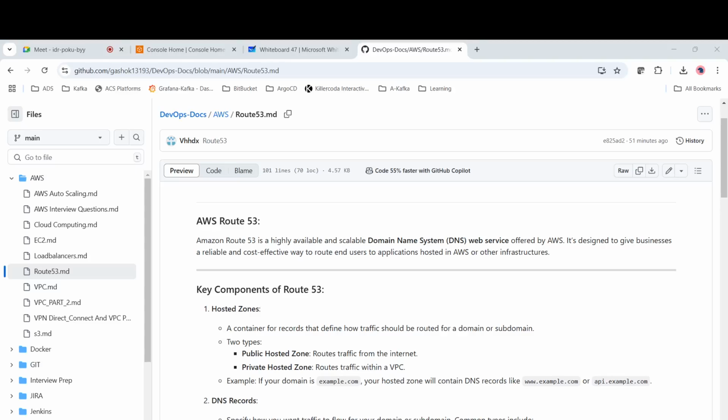Okay, guys. Today let's see about AWS Route 53. Route 53 is nothing but the domain naming system of AWS. So what exactly is a domain naming system? For example, let's take this one.